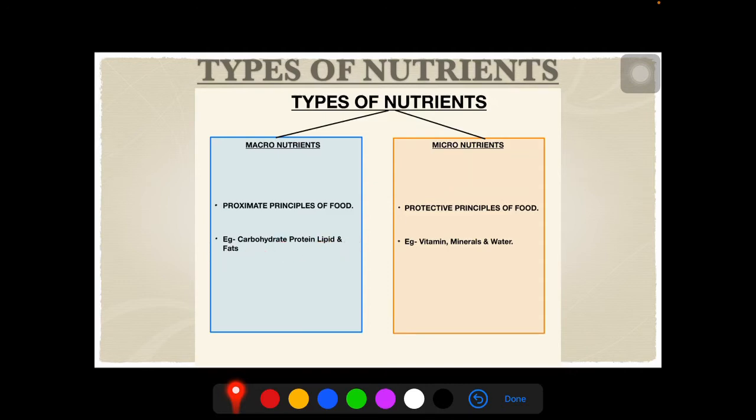Again an MCQ question. What are carbohydrates? Either it is macro or micro. So the answer is macronutrient. Carbohydrate, protein, lipid and fats are the macronutrients.